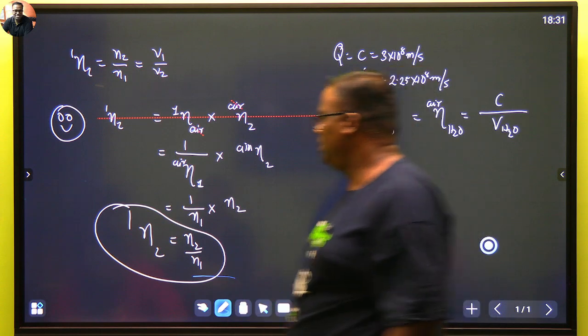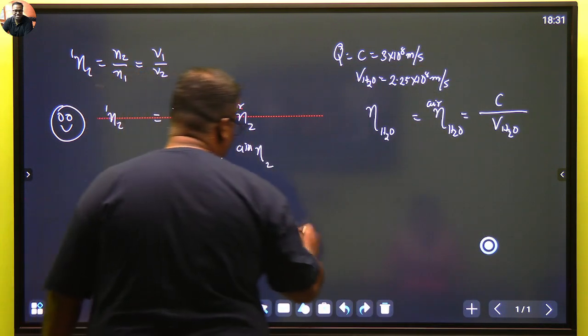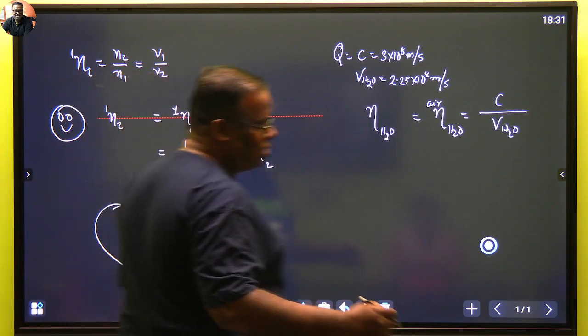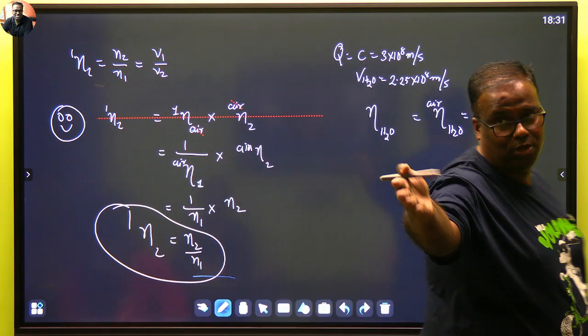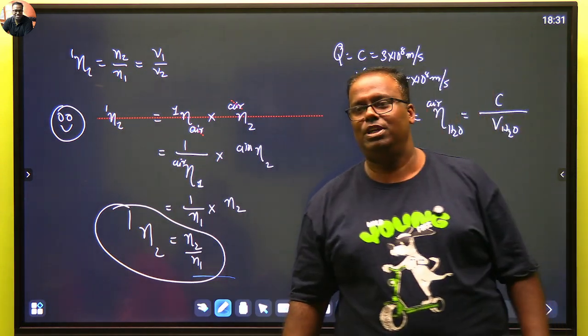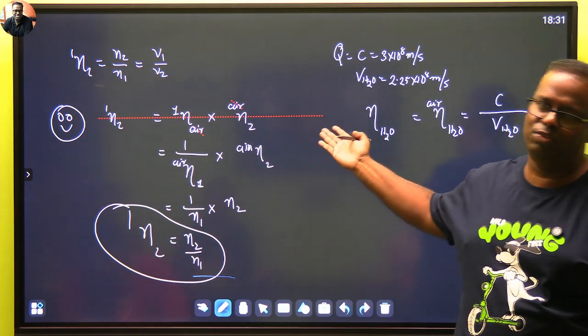This is one formula that you will be using a lot, and another formula that you will be using is eta 1 with respect to 2 is the reciprocal of eta 2 with respect to 1, and how that reciprocal comes you have seen now.